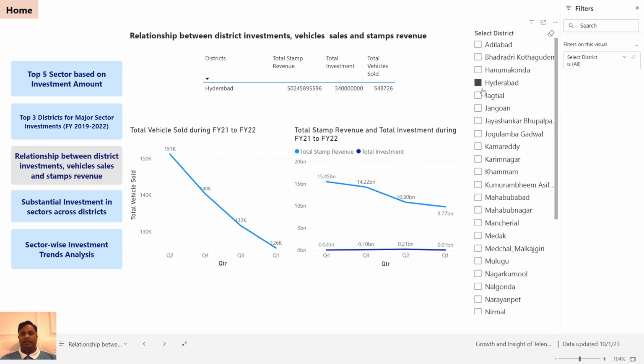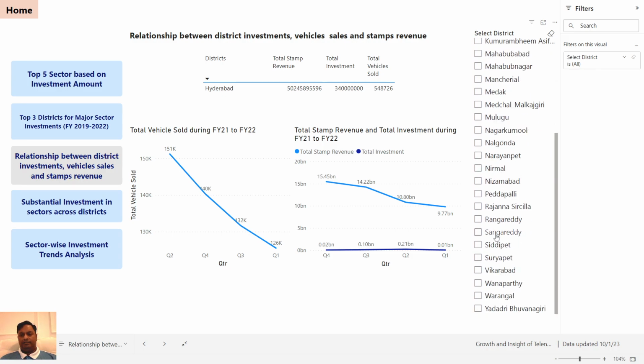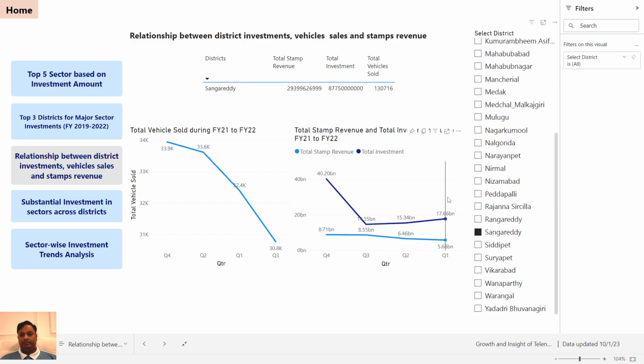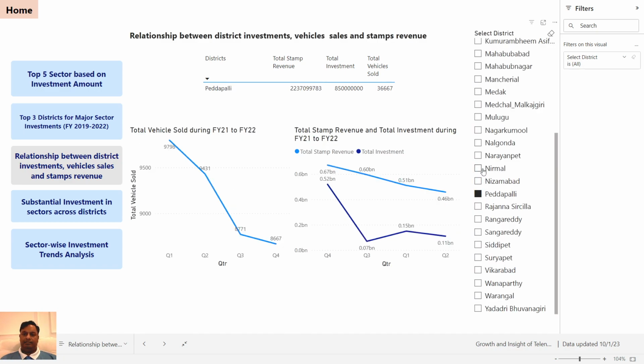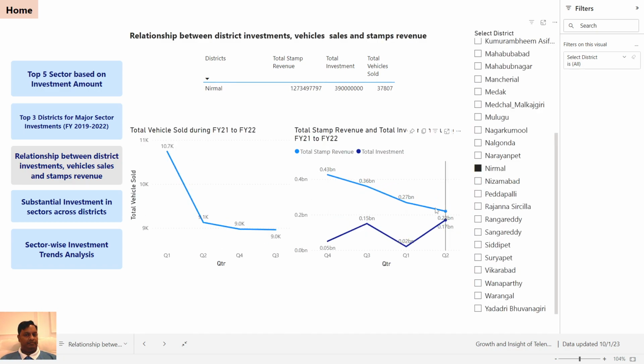If it's in Hyderabad, again it's a correlation here. Over the years 21-22, it has decreased in all three variables, right? So this will give you an idea. Each district has different characters, but they are correlated with each other.